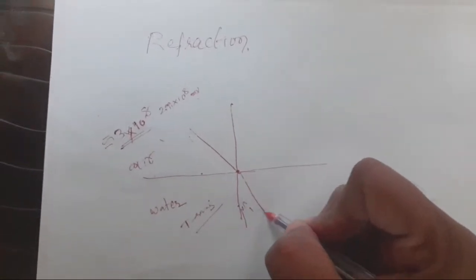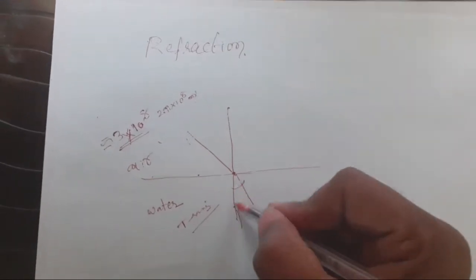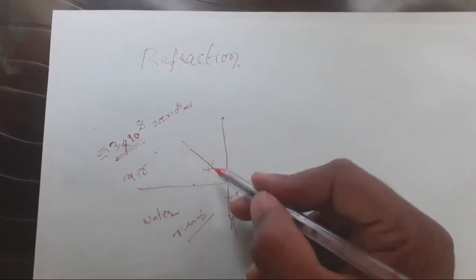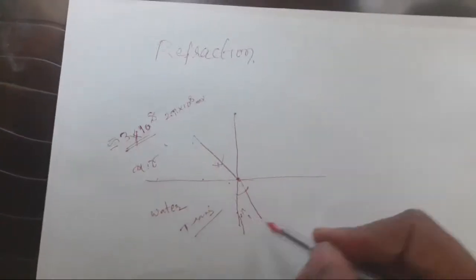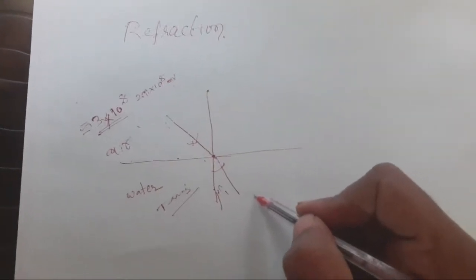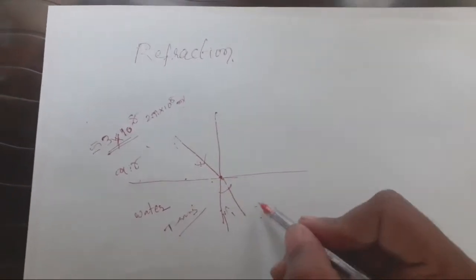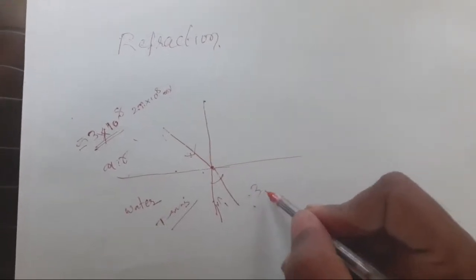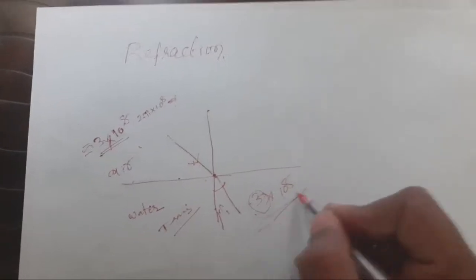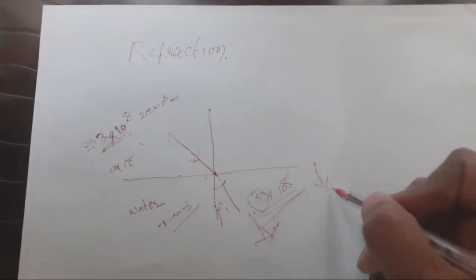Automatically the light bends towards the normal. Okay, why? Because this velocity is 3 into 10 to the power of 8 meters per second. When it enters into the water, the velocity of light decreases, it may not be 3 into 10 to the power of 8 meter per second, it decreases. Okay, clear or not, all the students? Its value decreases.